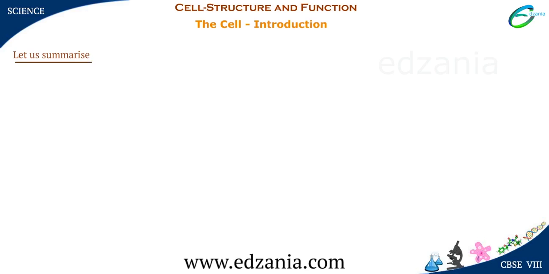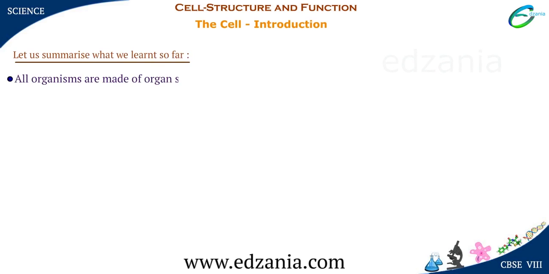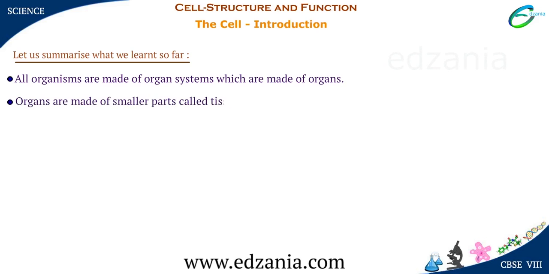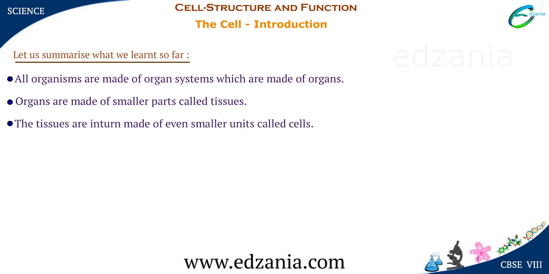Let us summarize what we have learned so far. All organisms are made up of organ systems, which are made of organs. Organs are made of smaller parts called tissues. The tissues are in turn made of even smaller units called cells. The cell is the basic structural unit of an organism.